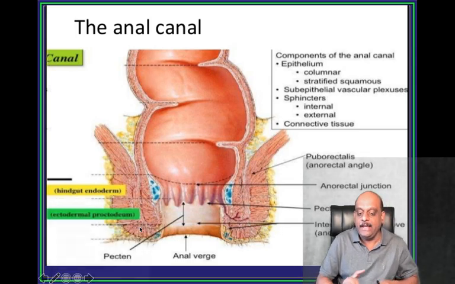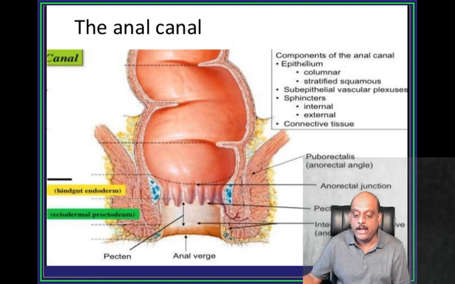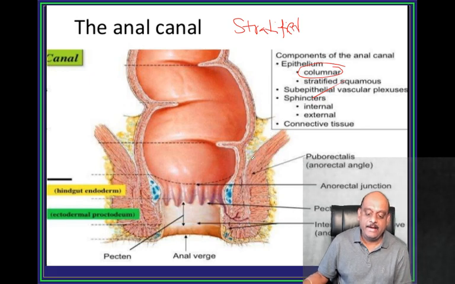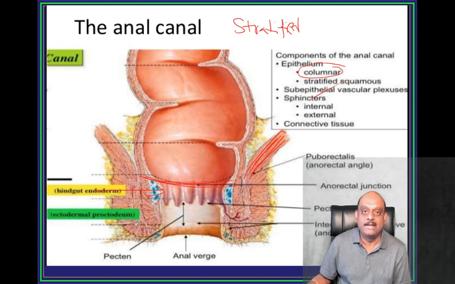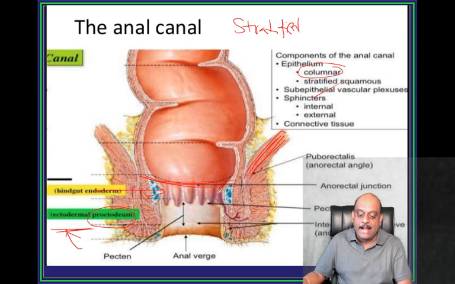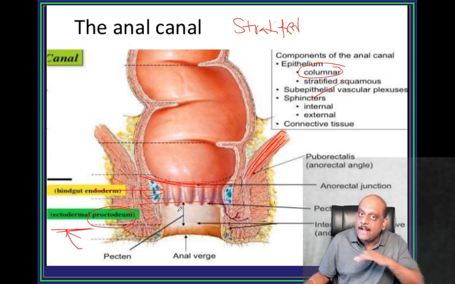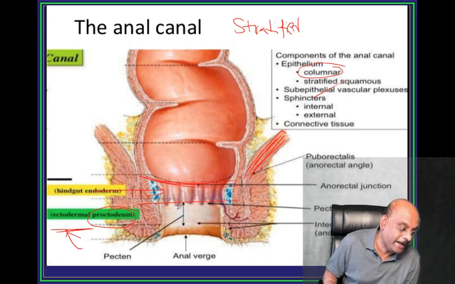So the anal canal has columnar and stratified squamous epithelium. This is the puborectalis, the anorectal junction. The hindgut is endoderm, and the proctodeum is ectoderm. That's what you are able to see. The transition at the level of the pectinate line is what you have to remember.